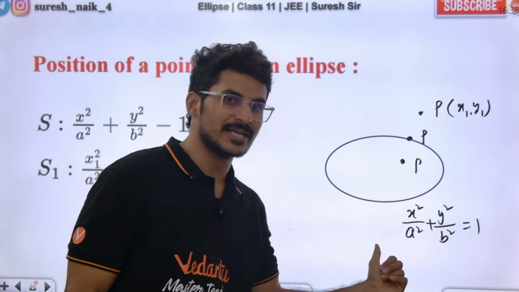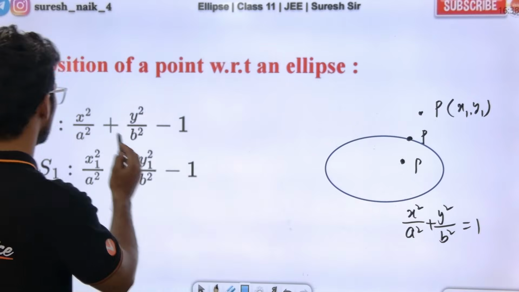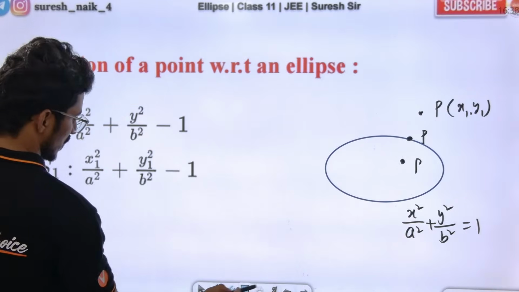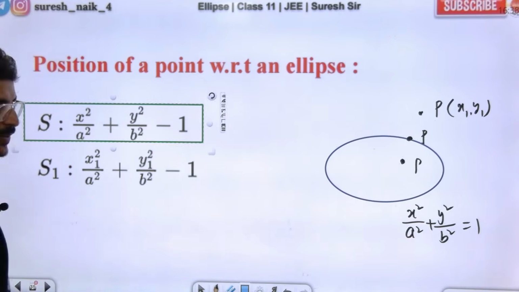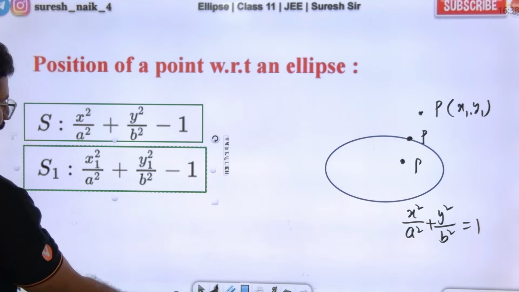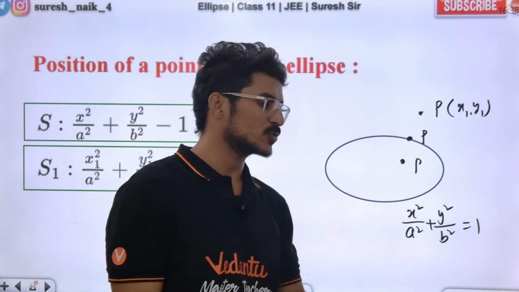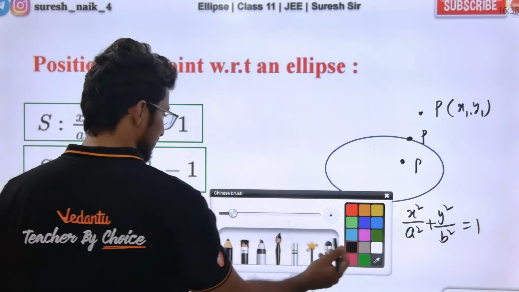Writing everything on one side: the 1 on the right-hand side, shift it to the left-hand side, and it becomes like this. So this is what your S is. S1 is what we get when we substitute the point in it. x1 comma y1 you need to put in the place of x and y. Then we get S1. Yes or no?